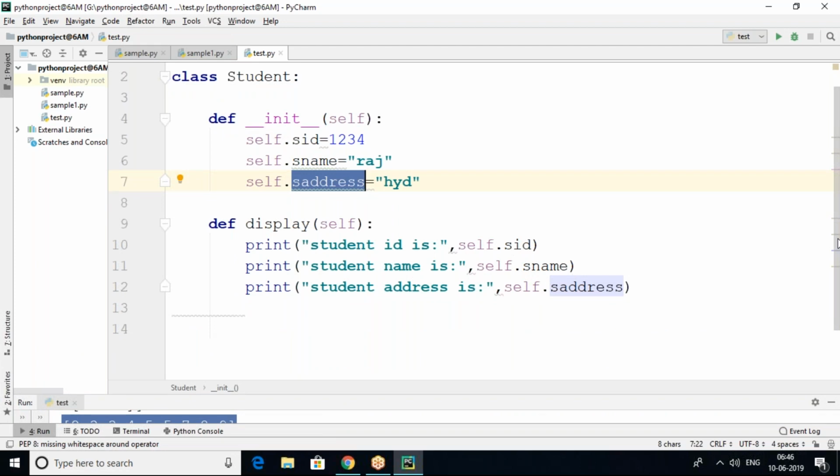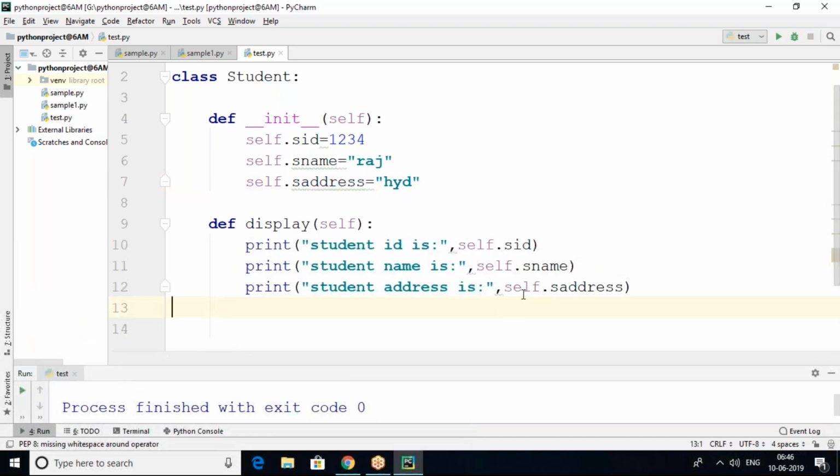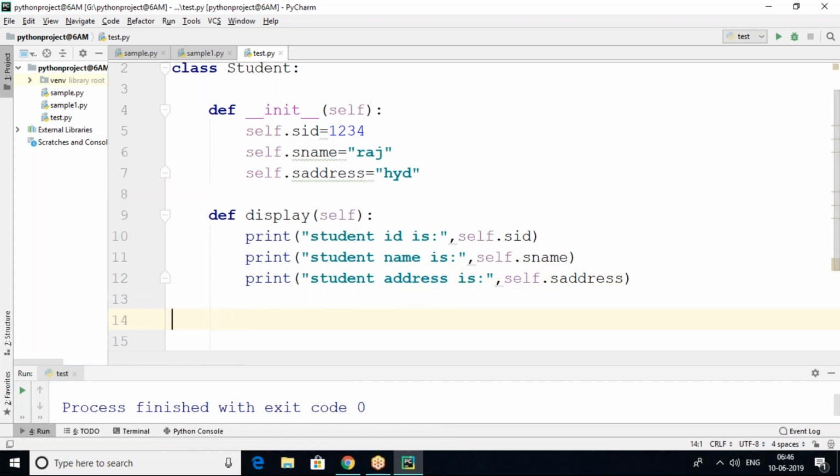But when we execute this directly, is there any output? No. Is there any output? No. Now you can see, a class is a model or blueprint or plan or design, but we have to represent that class. Who will represent that class? Object. So is there any object creation? No. How to create an object?